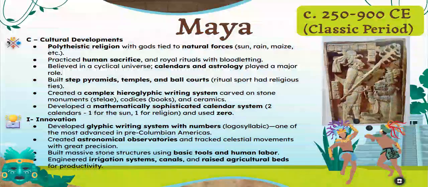The Mayans made extraordinary intellectual contributions. They developed a hieroglyphic writing system, advanced mathematics that included the concept of zero, and highly accurate calendars based on astronomical observations. These achievements demonstrate that scientific and intellectual innovations occurred throughout the Americas and not just Afro-Eurasia.